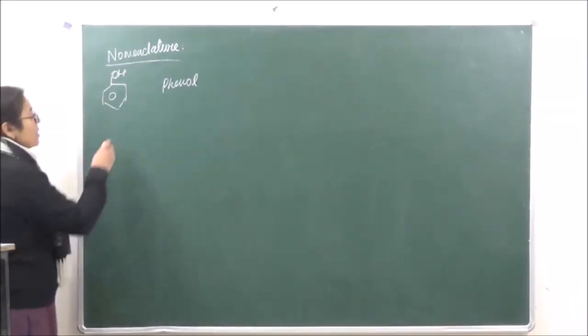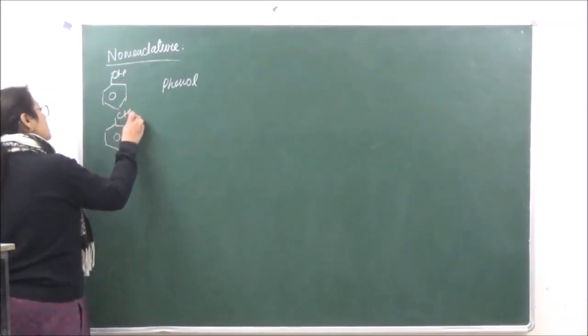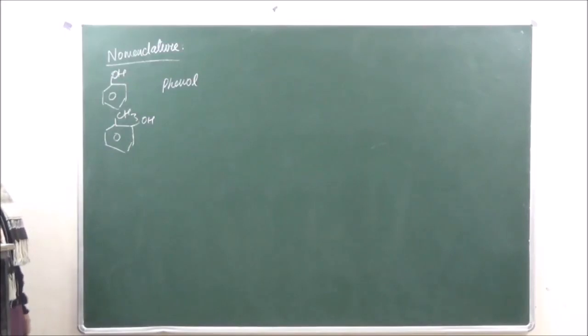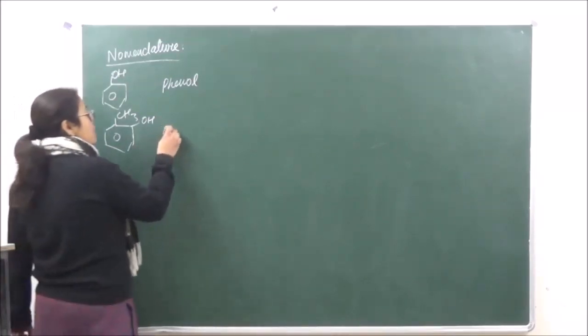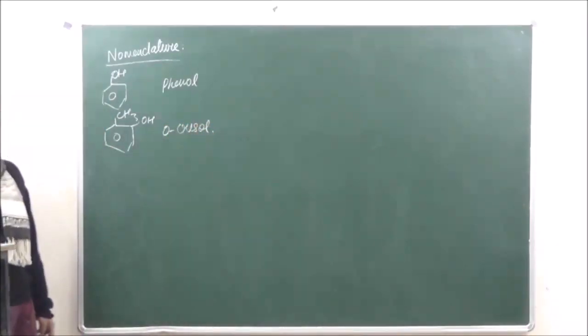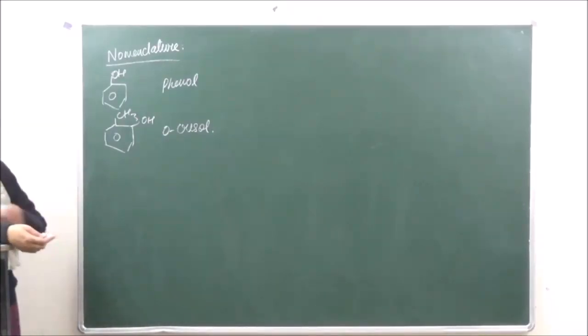Now if we have a CH3 group attached to it, this is known as orthocresol. Please remember all these common names because they are going to be important in any type of question.